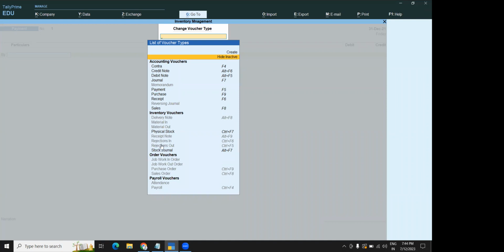So here we are going to learn, the first one we are going to do is the stock journal voucher. You can see inventory vouchers, you can see order vouchers, both are there. Inventory and order vouchers are there. So first we are going to study the stock journal voucher.